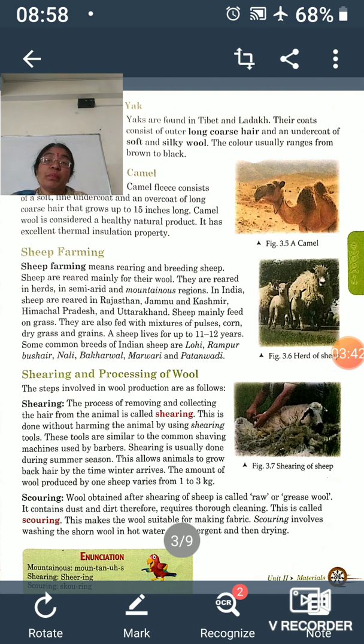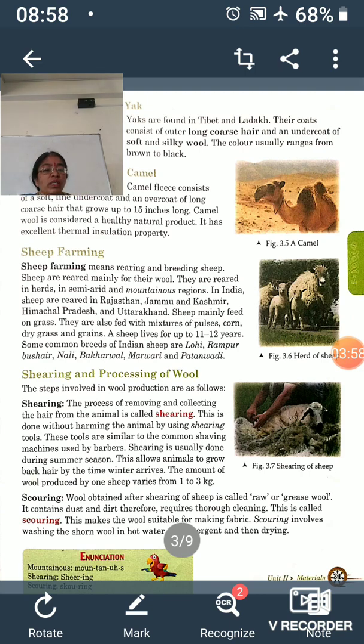Now, from the PPT, we will discuss different steps of sheep farming. How is wool obtained from the sheep? The first step is shearing.